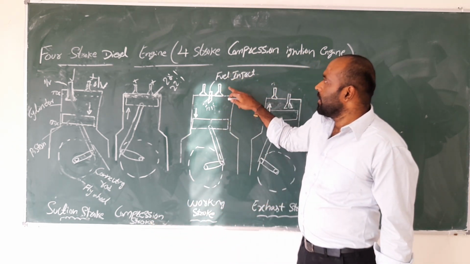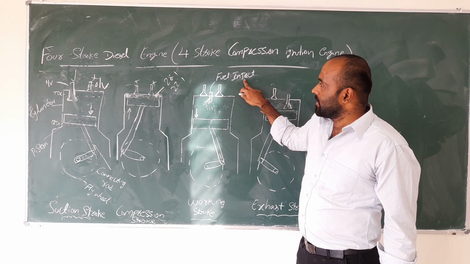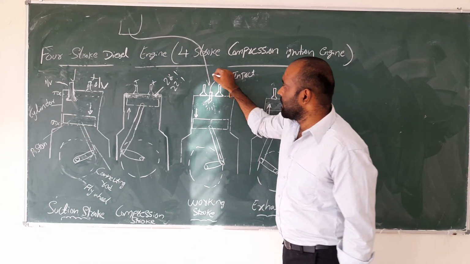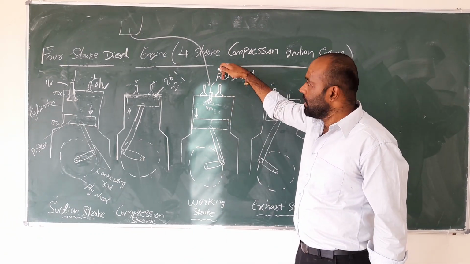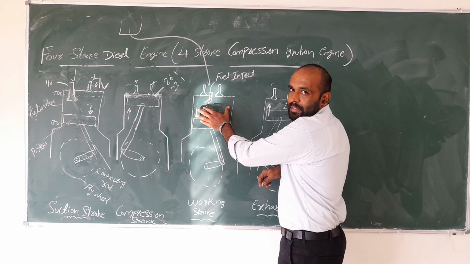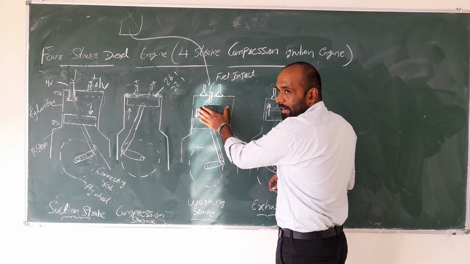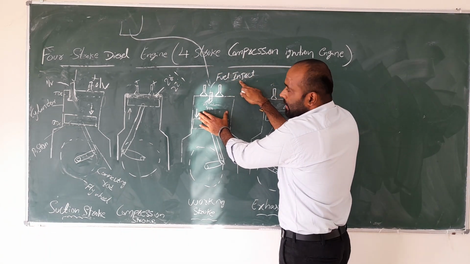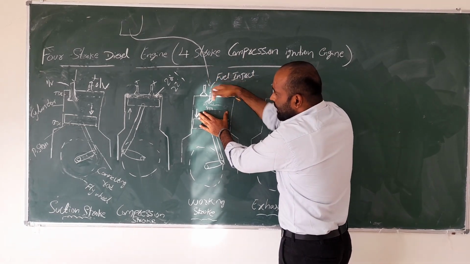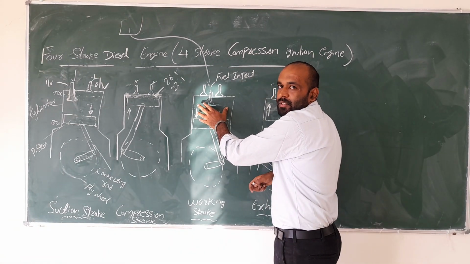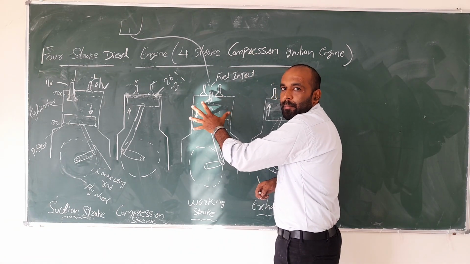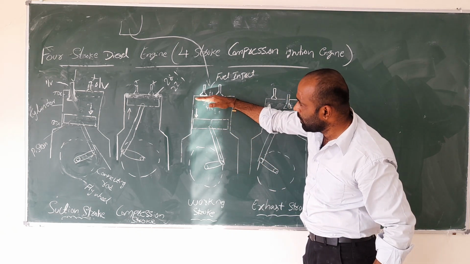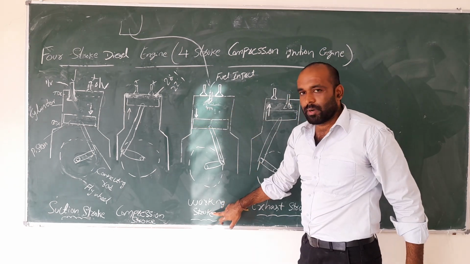Third, the fuel injector is there. The diesel directly enters through the fuel injector. Initially, high pressure air is stored in the cylinder. The diesel is sprayed through the fuel injector into the cylinder. High pressure takes place in the cylinder, so combustion will take place. That's why the piston moves from top to bottom. That is called the working stroke.